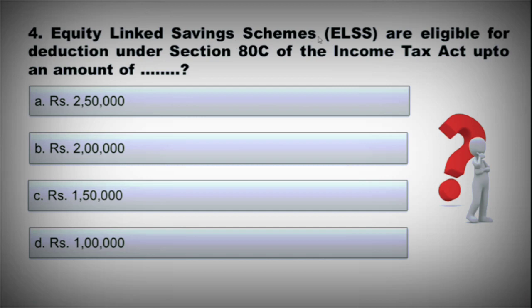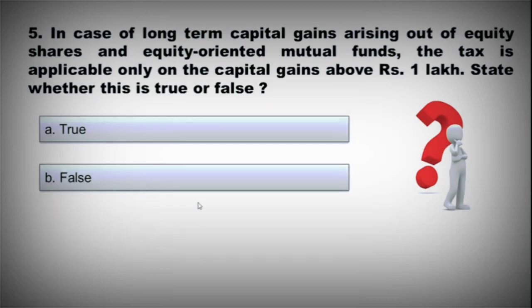Question 4. Equity-linked savings schemes are eligible for deduction under Section 80C of the Income Tax Act up to an amount of dash. A. Rupees 2,50,000, B. Rupees 2 lakh, C. Rupees 1.5 lakh, D. Rupees 1 lakh. And the correct option is option C, 1,50,000.